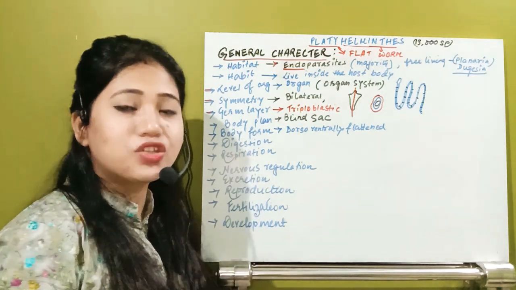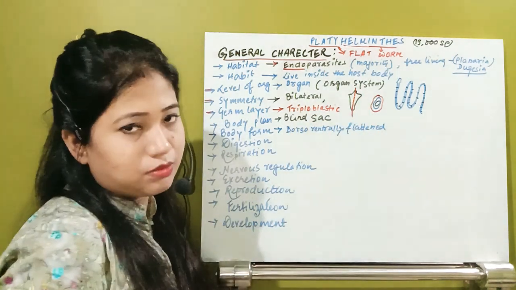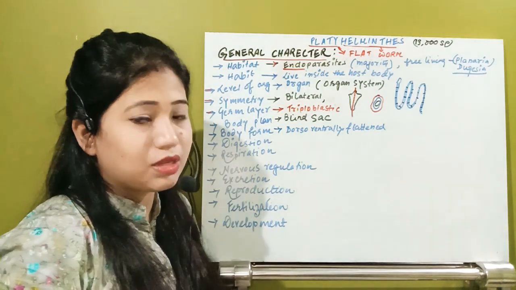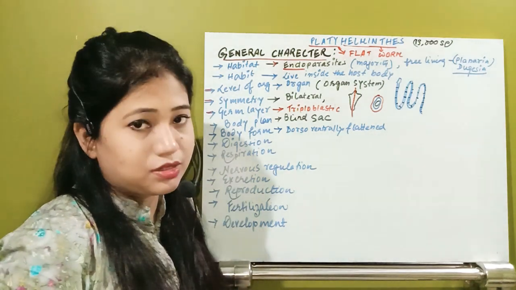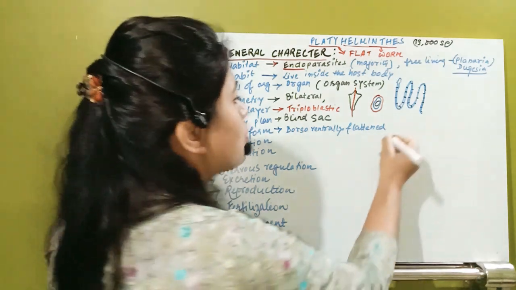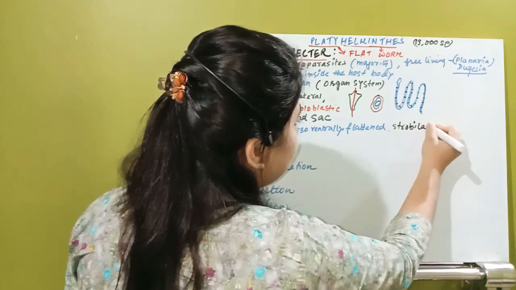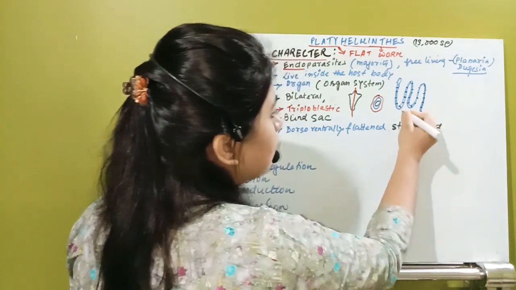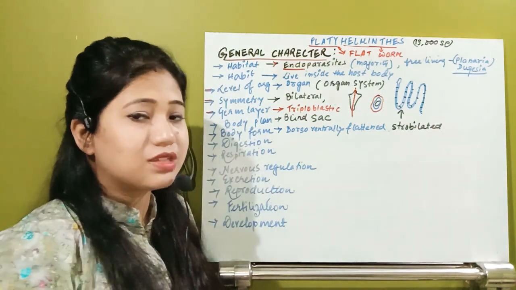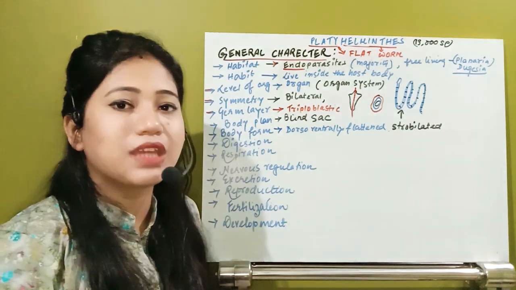Yes, they might show segments. In this organism, they do show segments, but that segment is not a true segment. That's why we call this organism strobilated. Strobilated means this organism will have some segment-like structures, but those segments are not true segments. We cannot call this a truly segmented animal.